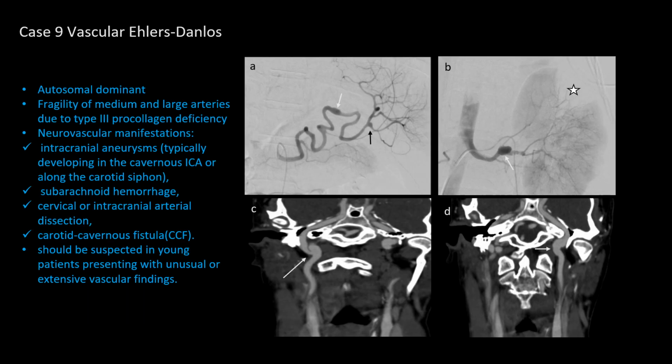Vascular Ehlers-Danlos syndrome is an autosomal dominant disorder characterized by the fragility of medium and large arteries due to type 3 procollagen deficiency.